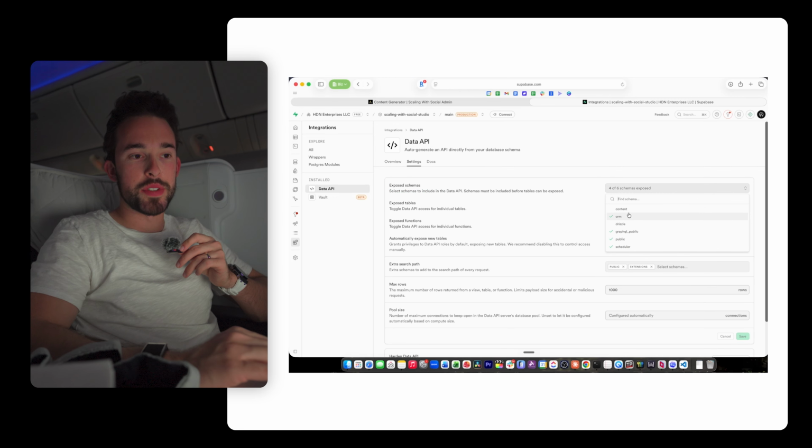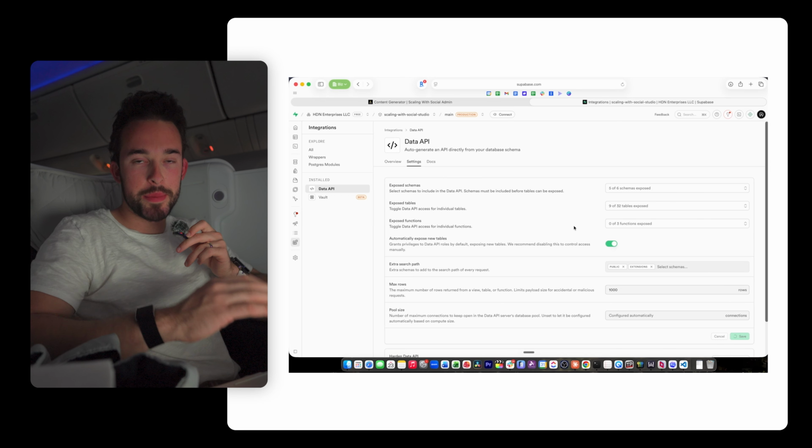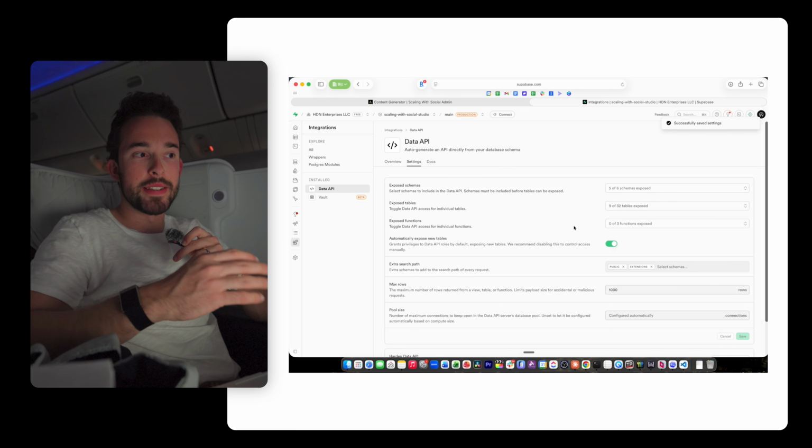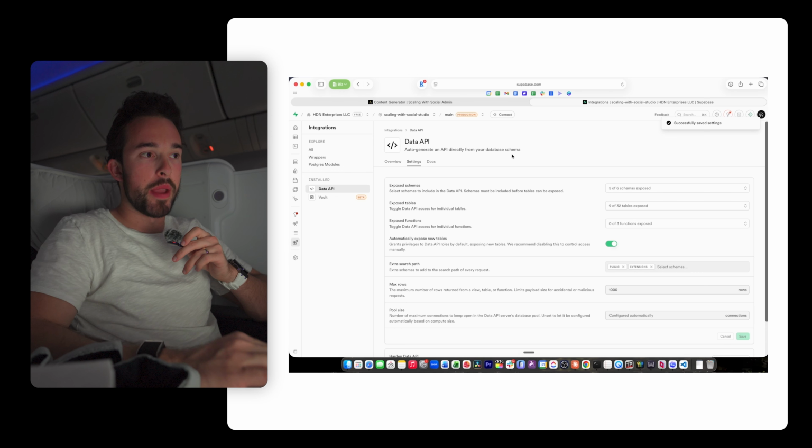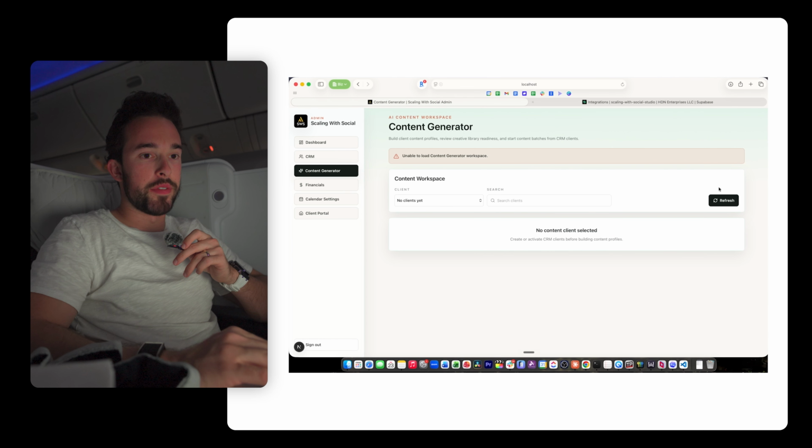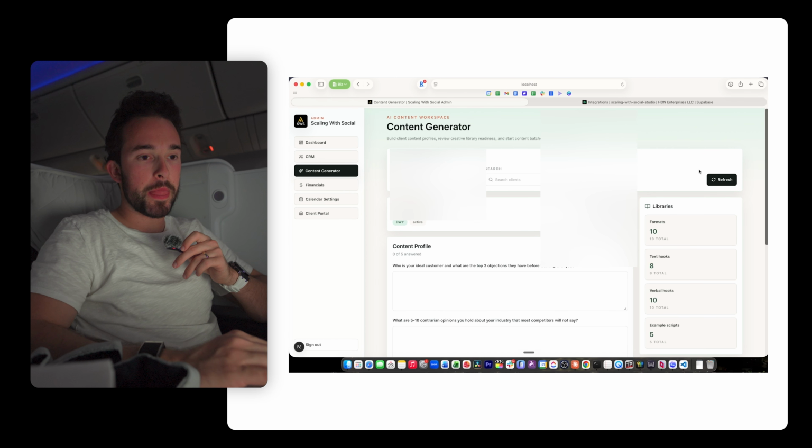You see it says 4 of 6, we have to expose content and then we hit save. Super important, whenever it creates a new schema, it has to be exposed for it to actually gather that data through the API. So if I refresh this, look at the difference, now it works. Okay, so this is cool.